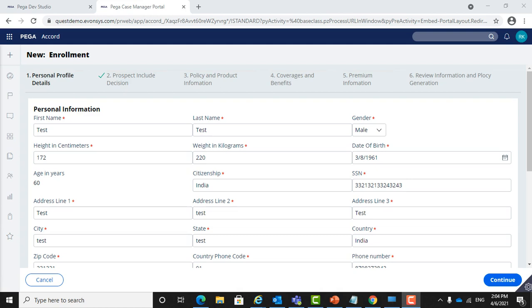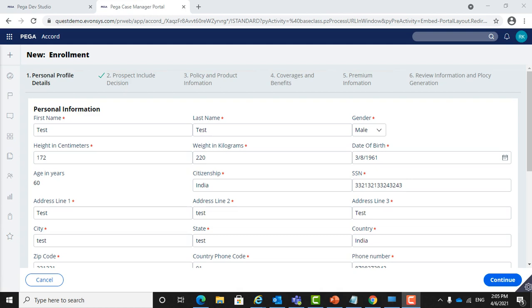We have developed a Pega application demonstrating the inclusion of industry standard Accord data and XML models. Accord has defined industry standard data and XML models for some of the domains like life insurance and P&C, etc. Embedding them in our Pega application will help increase the usage scope of the application as well as decrease the waiting time to consume the APIs to develop the application, as we have standard APIs developed which are already ready to use.